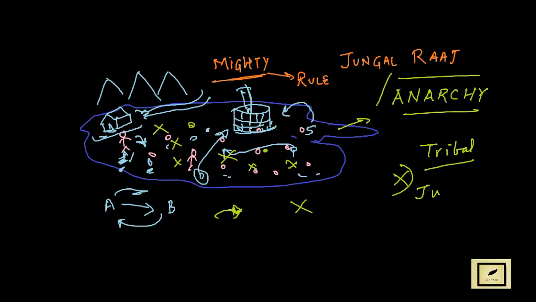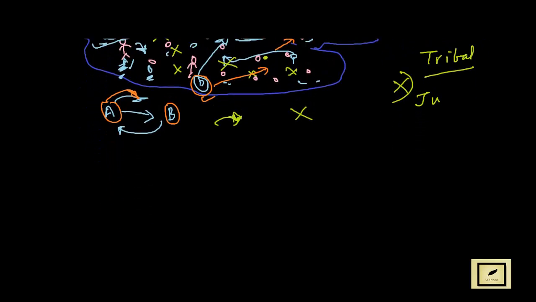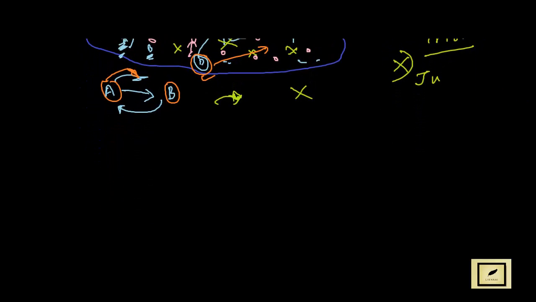So if A is more powerful than B, then A is going to win this war. If D is more powerful than P and S, then certainly D is going to win this war. So this will be the case of anarchy. So what could be the other way around, so that all of these people, A to Z, whatever the citizenry's names are, they all live in harmony?